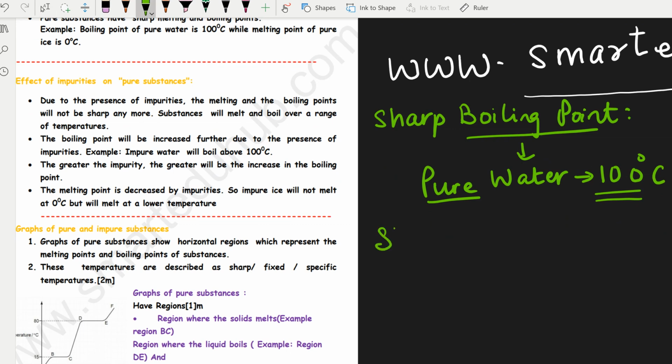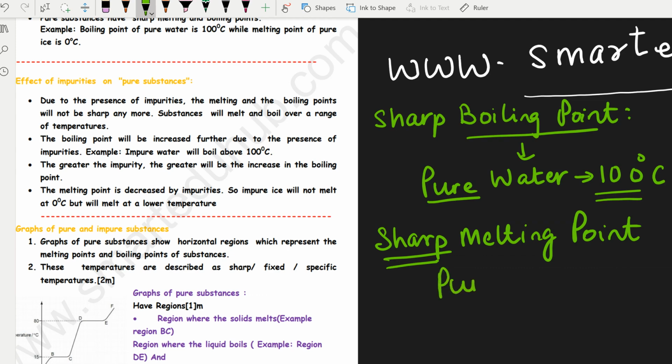Similarly, a sharp melting point means a fixed melting point, when the solid changes into a liquid. If I talk about pure ice, pure ice will have a melting point of 0 degrees Celsius.